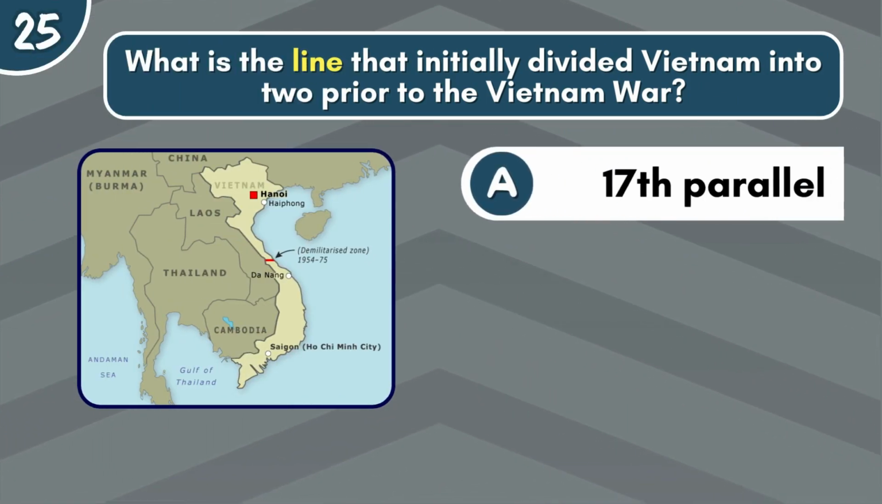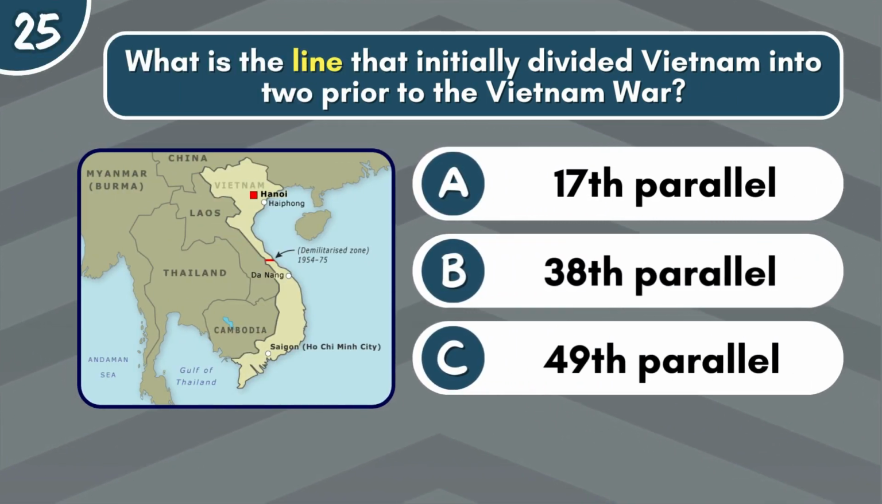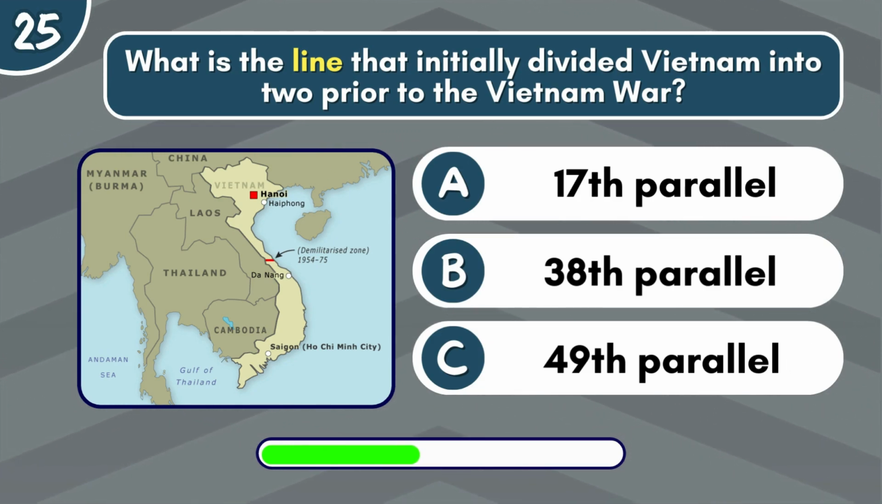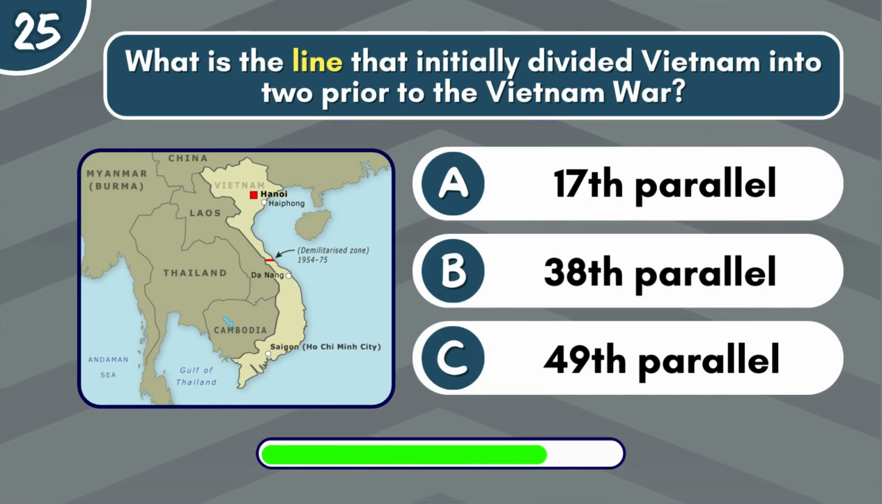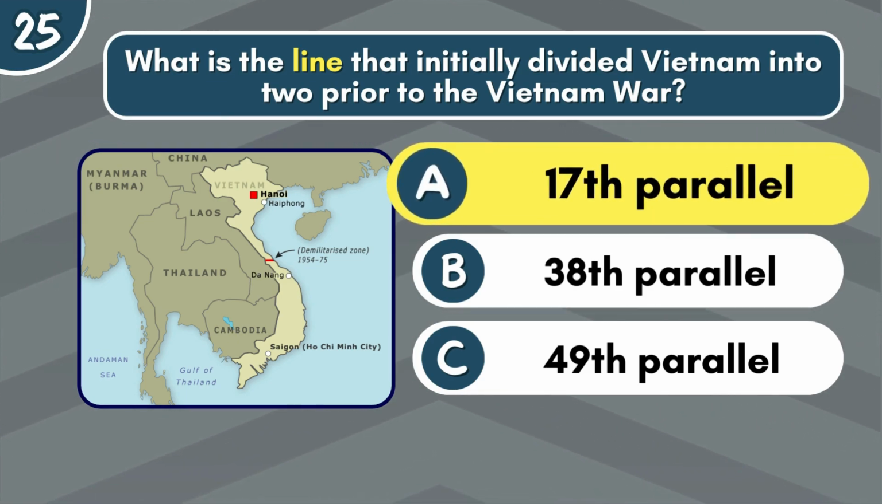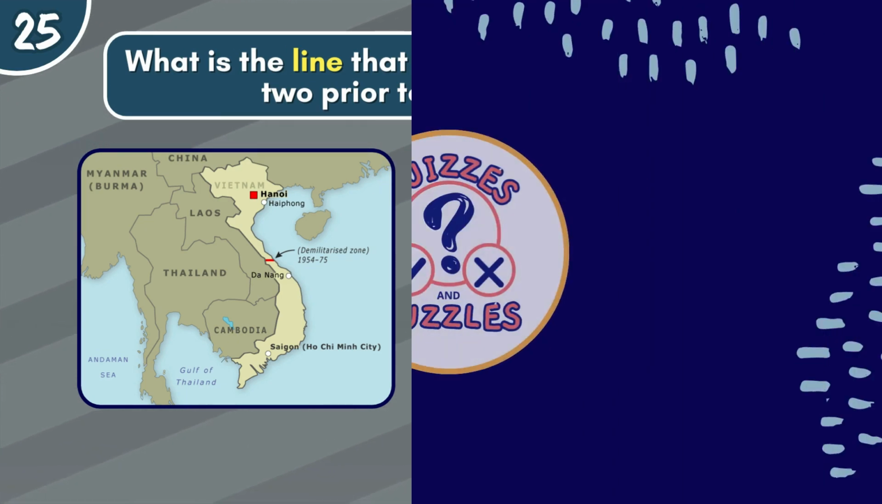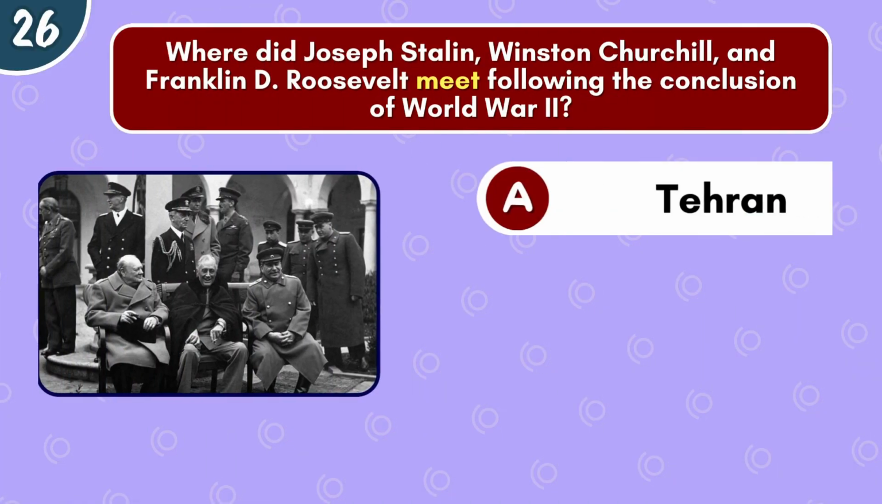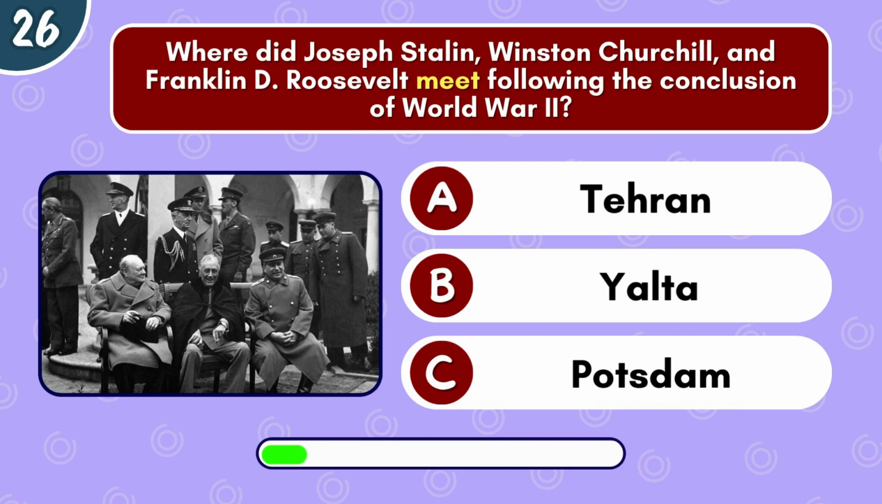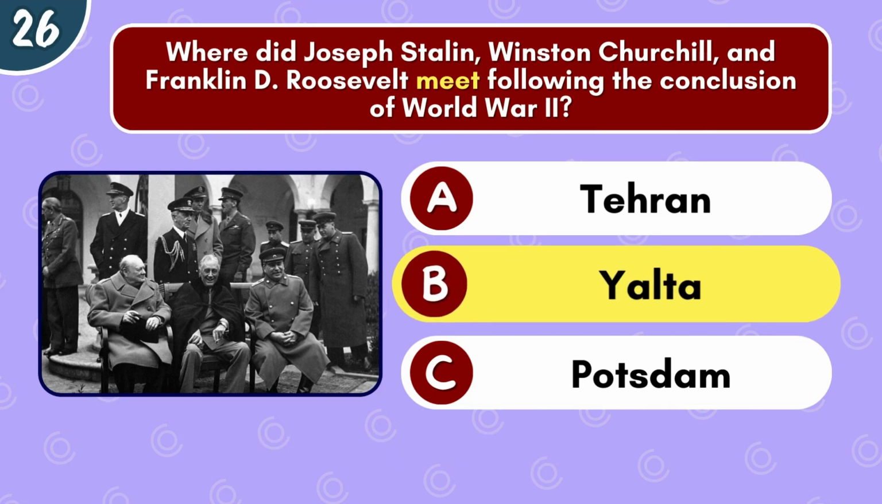What is the line that initially divided Vietnam into two prior to the Vietnam War? 17th parallel, 38th parallel, or 49th parallel? It's the 17th parallel. Where did Joseph Stalin, Winston Churchill, and Franklin D. Roosevelt meet following the conclusion of World War II? Tehran, Yalta, or Potsdam? It was in Yalta.